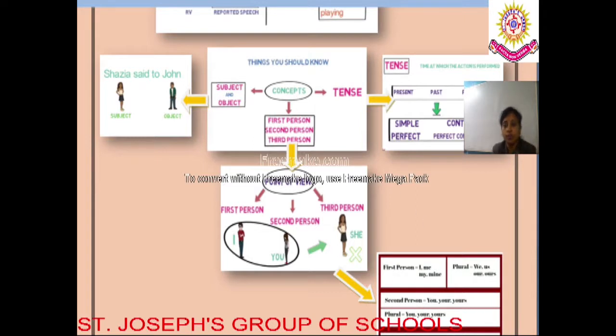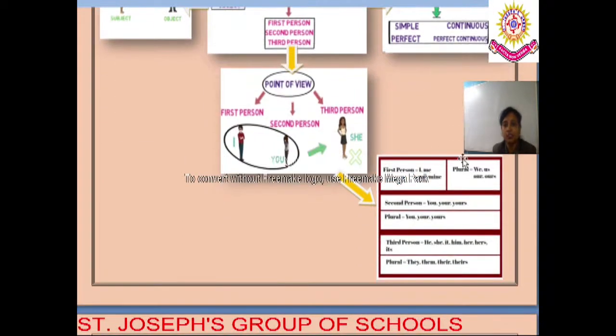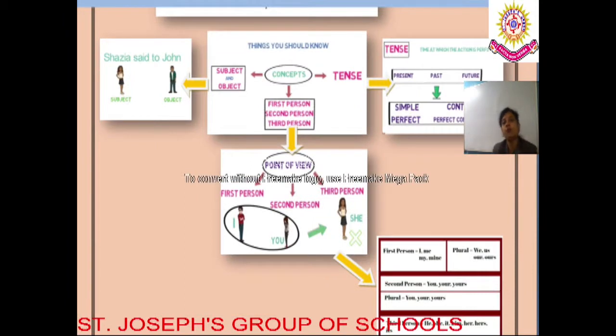Dear student, followed with this, I have just given you a small chart to remember about these three: first person, second person and third person, along with their plural forms, so that it is easier for you to understand and always remember while you do the exercise. You solve the worksheets, so it will be easier for you to understand. What you just need to do is go through it again and again and keep this in your mind. Now what is the third concept?